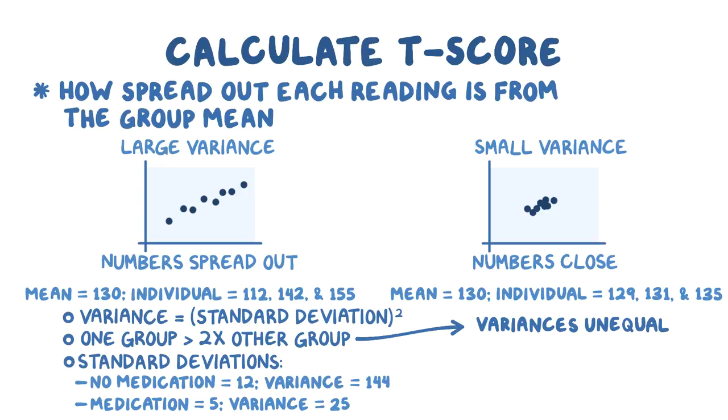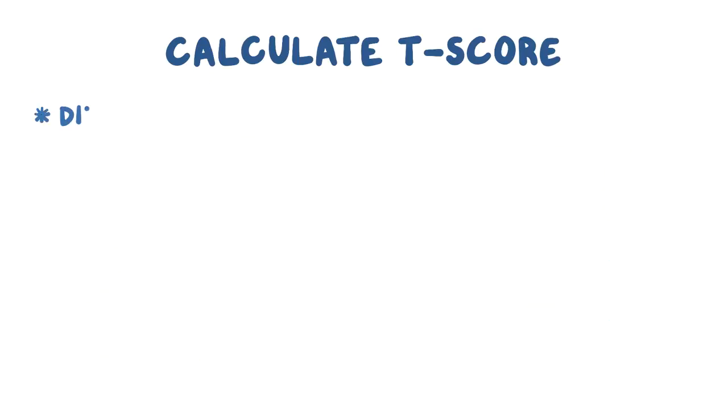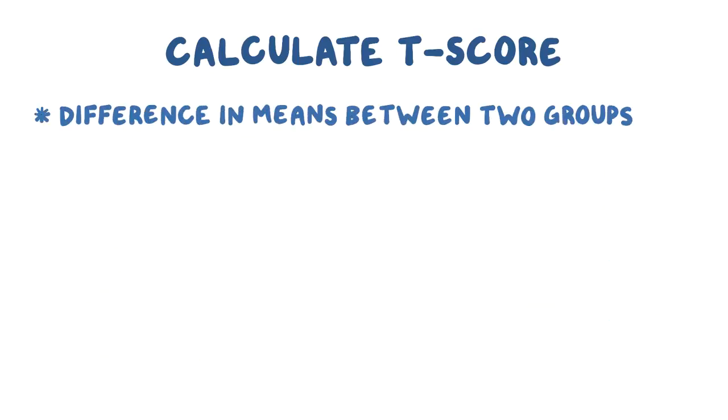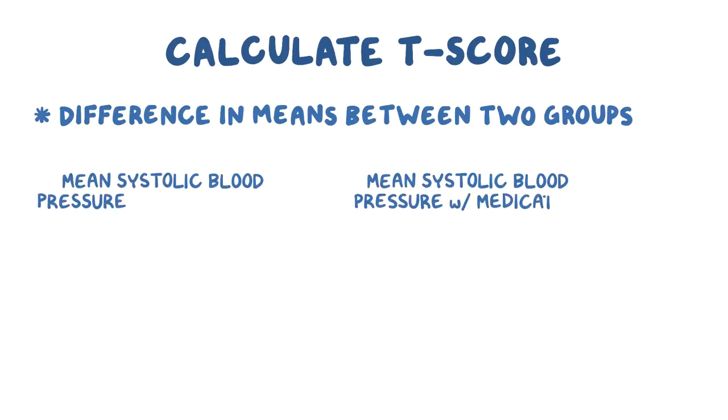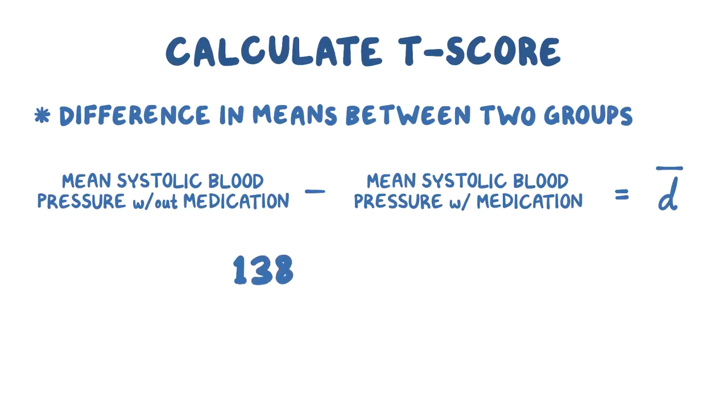Now, to calculate the t-score, let's start with the first part, the difference in means between the two groups. In our case, that's the difference in the mean systolic blood pressure for individuals who took the medication and who didn't take the medication, and it's represented by the symbol D bar. The mean systolic blood pressure for the no medication group is 138, and the mean systolic blood pressure for the medication group is 130, so the difference in means is 8.